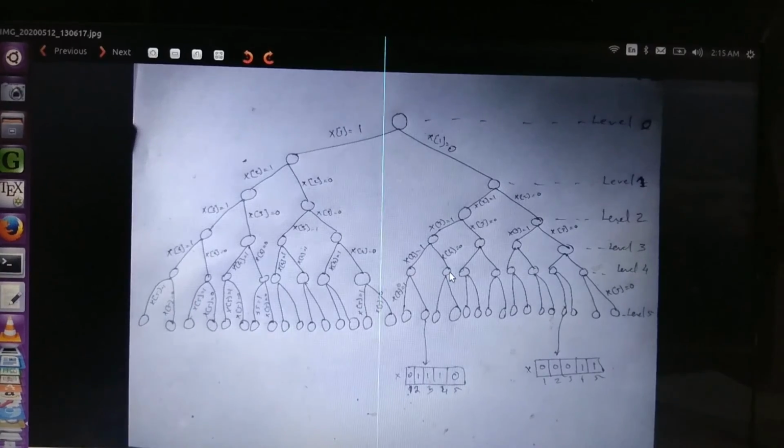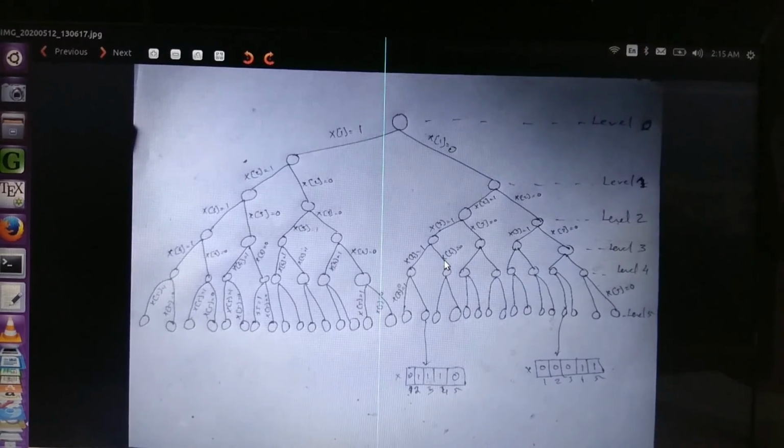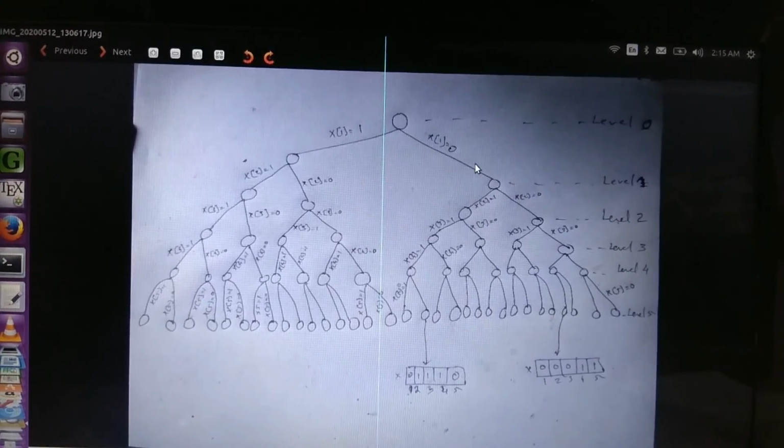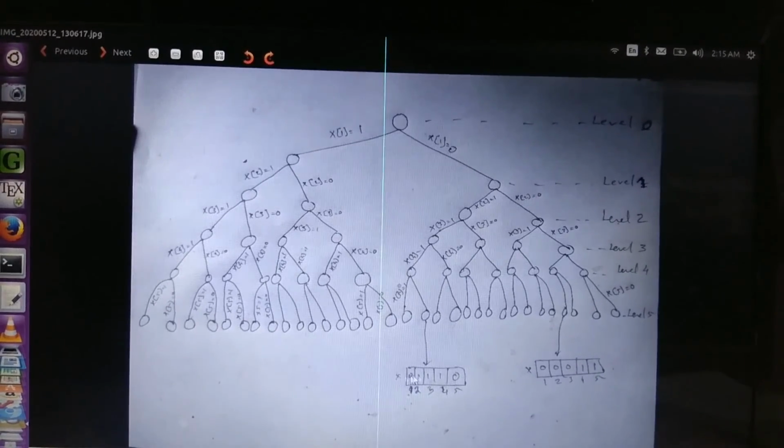At a particular node, suppose this one, here you have excluded the fourth item, you have included the third item, you have included the second item, and you have excluded the first item. So every leaf node represents a solution pattern.